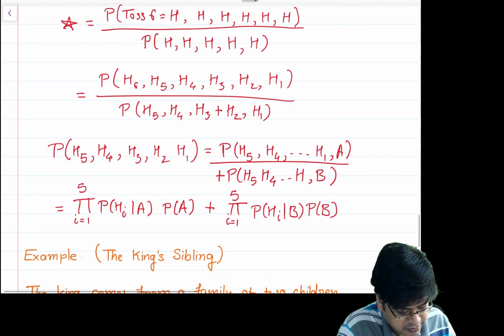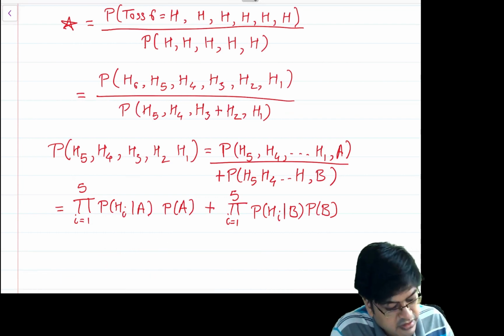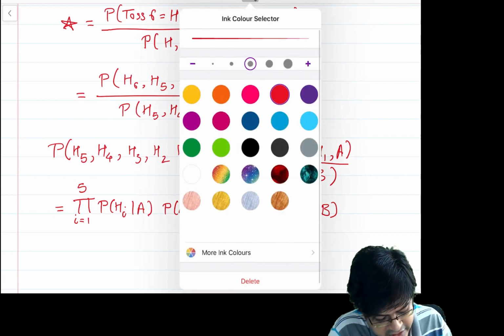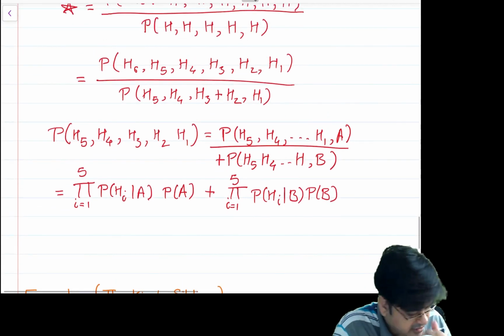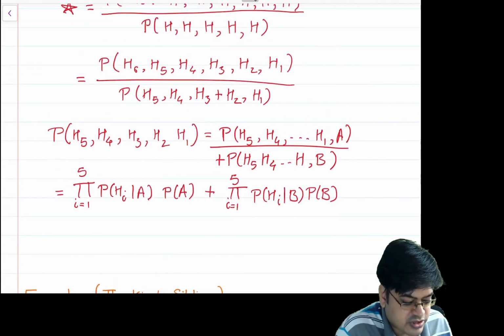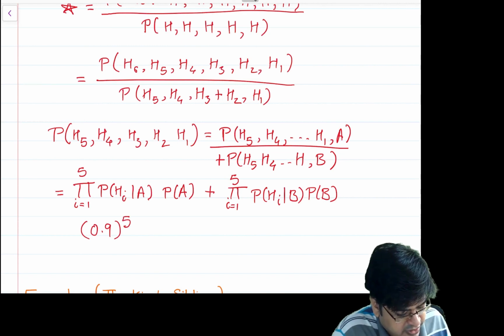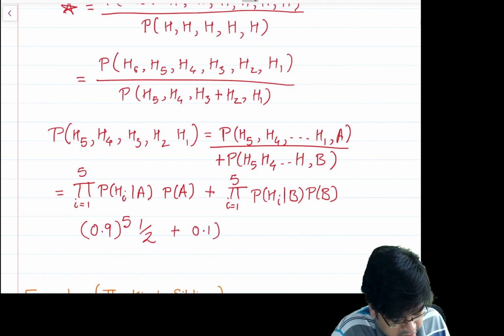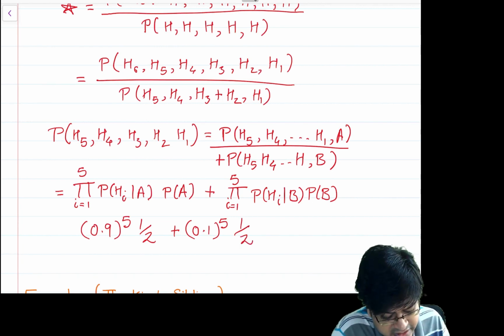Now the idea is very clear. What is the probability of Hi given A? When A is chosen, it's 0.9, right? And once it is chosen, they are independent. So it is 0.9 raised to 5 times the probability of A, which is half, plus 0.1 raised to 5 times the probability of B, which is again half. This is how I have computed the denominator.